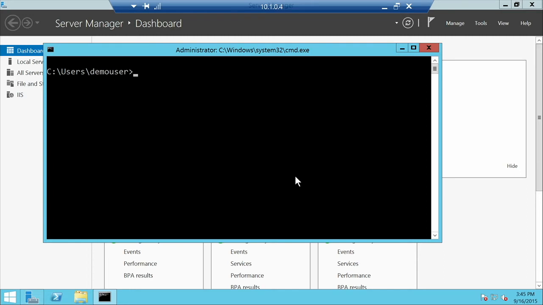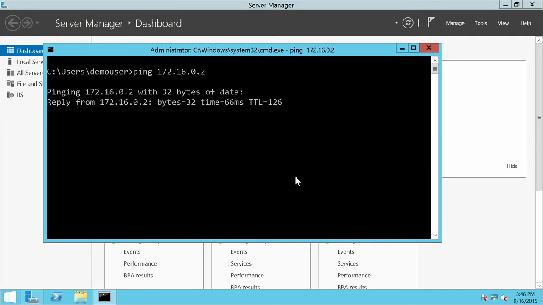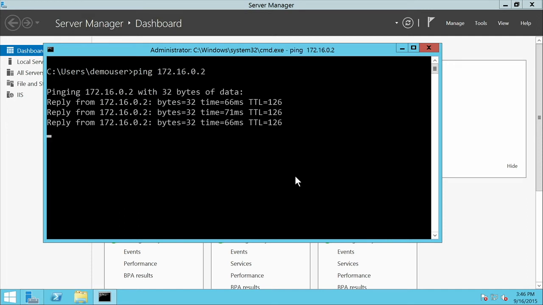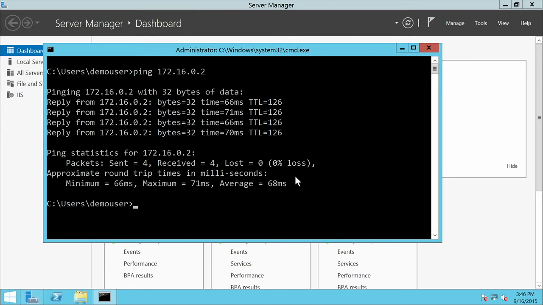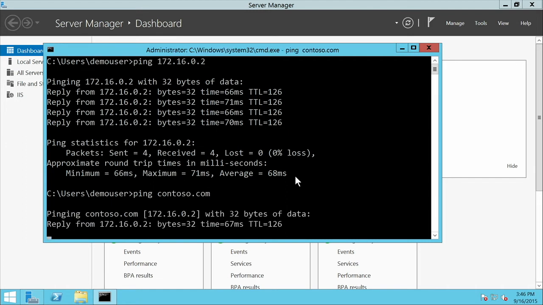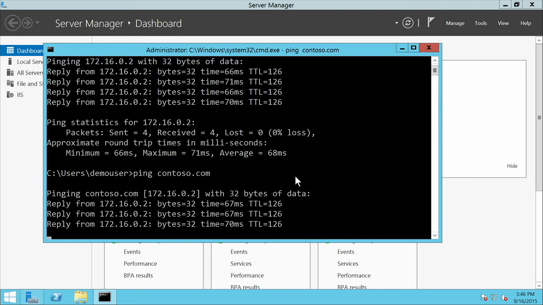Now, one other thing I want to demonstrate is that from within this virtual machine, I can reach out to my on-prem network. So I can ping 172.16.0.2, which is an Active Directory domain controller connected via site-to-site VPN. And just to validate that I have name resolution, I can go and ping contoso.com, which is the name of the domain that I'm deploying to.